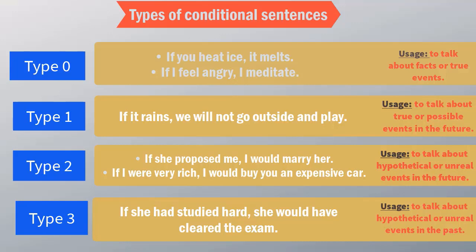Okay. And in type 3 conditional sentences, we talk about the same time, which is past, right? If this had happened, that would have happened. Both the things happened in the past. But guys, mixed conditional sentences talk about different times. We use different tenses, different times to talk about a sentence that has a condition and a result relationship.